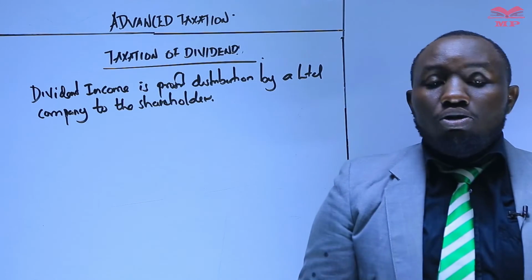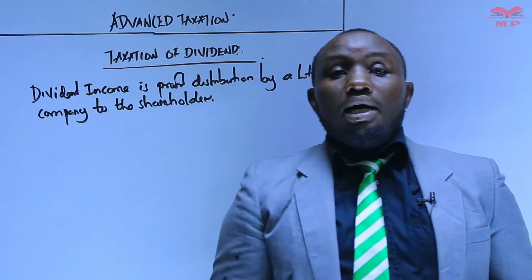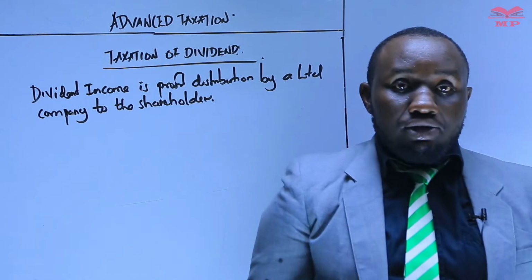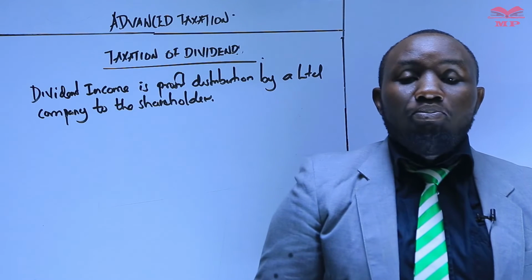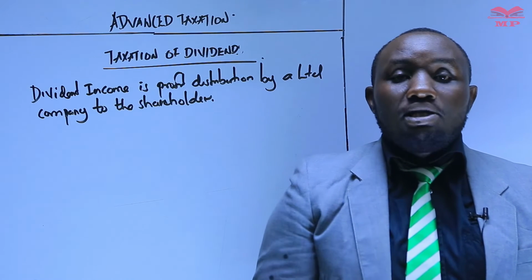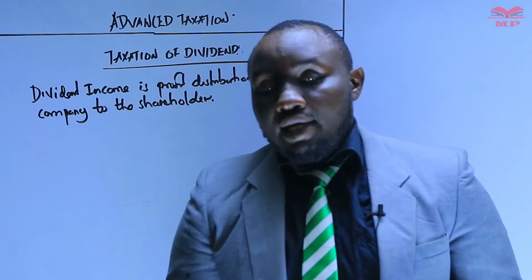But based on taxation, we say that dividend income is described in three categories. We have dividend income exempted from tax, qualifying dividends, and non-qualifying dividends.